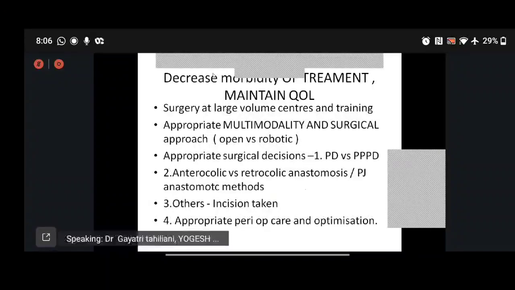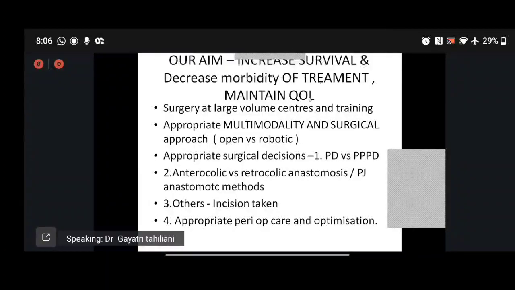The aim of any disease treatment would be to increase survival, decrease morbidity of treatment, and maintain the quality of life. To this, I would add another thing. Being in India and with limited resources, we need to objectively think of how we can reduce the overall expenditure of the patient so that the resources are allocated to more people in need. So we have to see the increased survival, decreased morbidity, how the patient is maintaining his quality, and also what fits best to the situation.